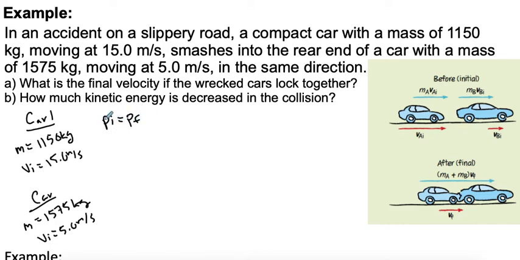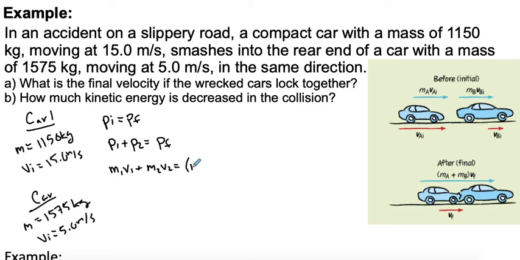And in the beginning here, these two cars are different masses and different rates. So our initial momentum is going to have to be momentum of car 1 plus momentum of car 2, and then we're going to have to find our final momentum after they lock together. So let's write out our equation. So let's say mass of car 1 times velocity of car 1 plus mass of car 2 times velocity of car 2, and then they lock together.